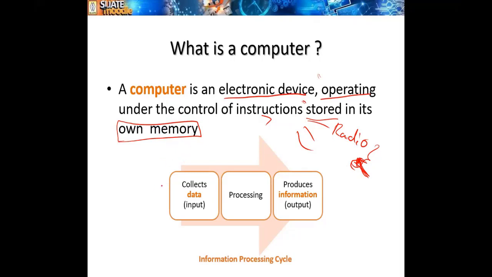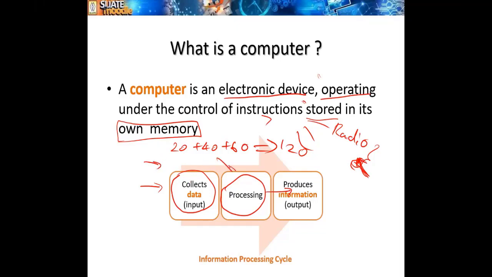So what does it do? We feed the data to the computer and it processes, right? It processes and produces the output. For example, you want to calculate these numbers, then if you process it, it will give the output 120, whatever. Processing means everything, right? Even if you install a game and you process the game and you are getting the output, that means you can play the game. So those are what we mean by data processing and information.